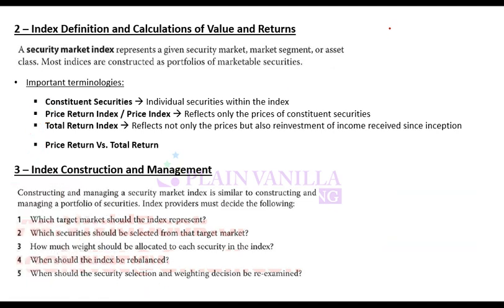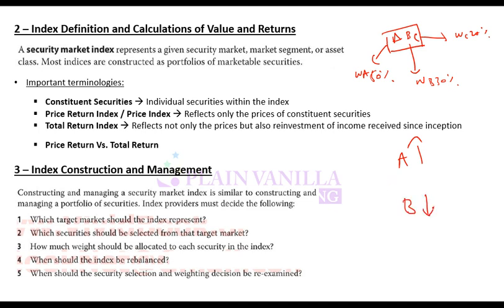So for example, let's say I made an index in which I have 3 securities A, B and C. A has a weight of 50%. I decided that I will keep 50% weight for A, 30% for B and 20% for C. Now over time, let's say the price of A went up and the price of B went down. So if A's price goes up, its weight will automatically increase in the index, and if B's price goes down, its weight will automatically decrease in the index. So that means there will be a rebalancing required.